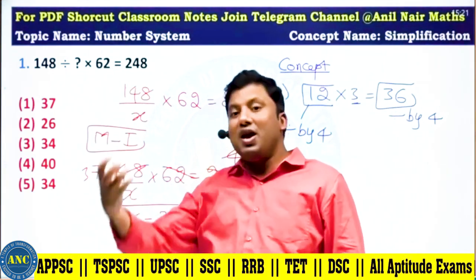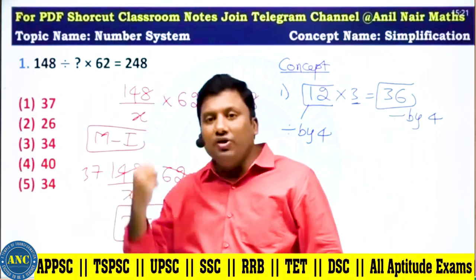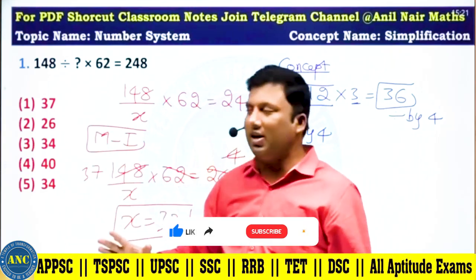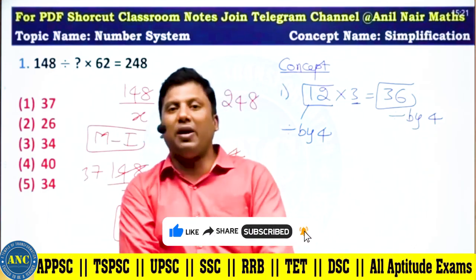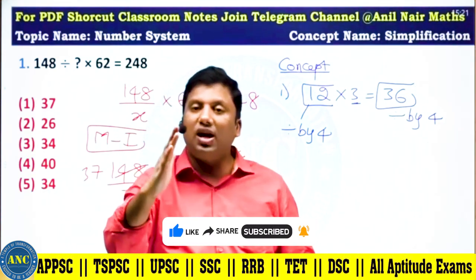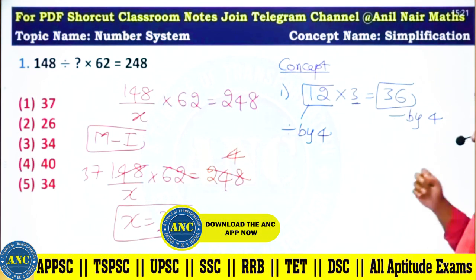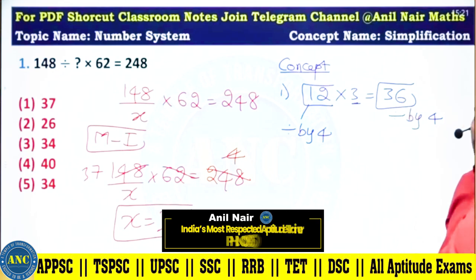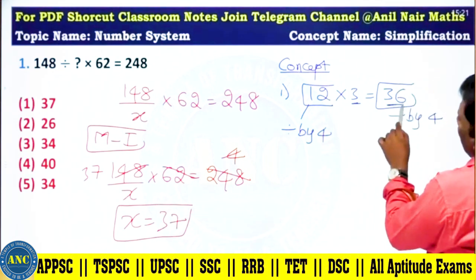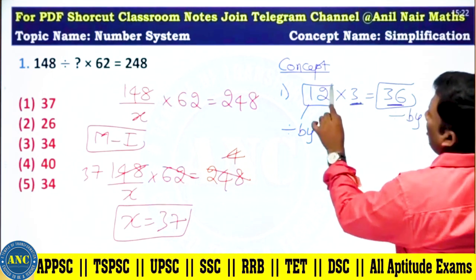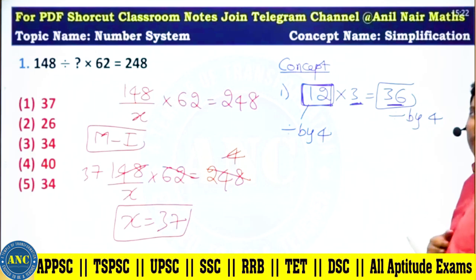Forget about this question. From the question we will learn the concepts, and we will create live questions on the spot from the concepts we have learned. I am not interested in solving questions; I am interested in igniting minds by discussing the beautiful concepts hidden in the questions. 12 into 3 equals 36. 36 is divisible by 4, 12 is divisible by 4. That means if the answer is divisible by 4 and one factor is not, the other should be divisible by 4.